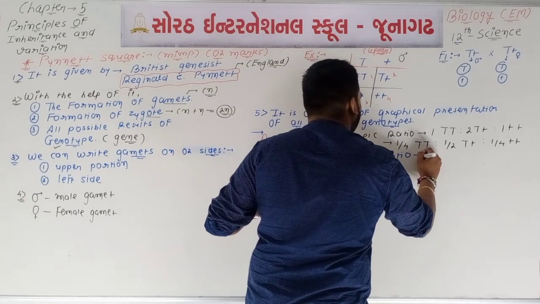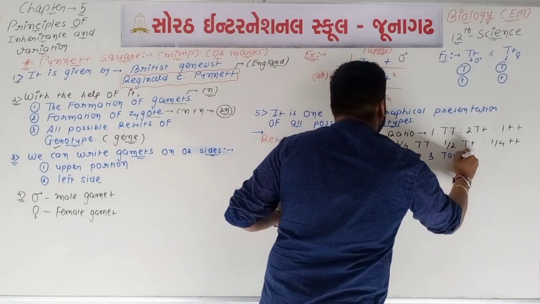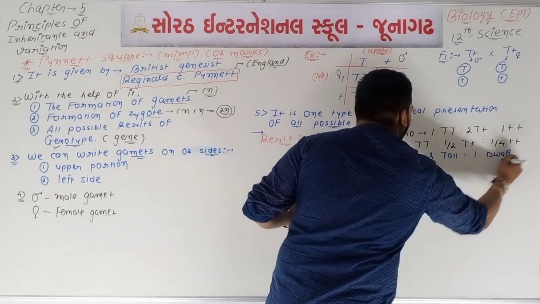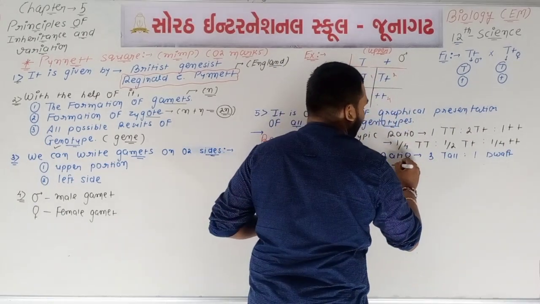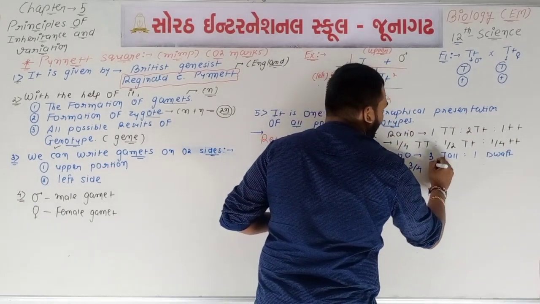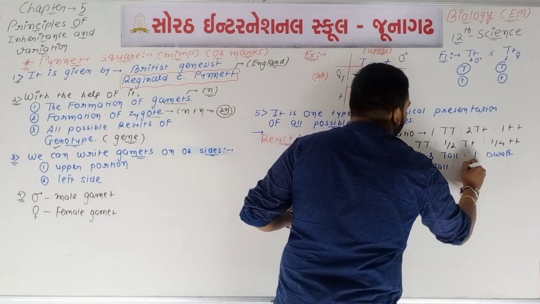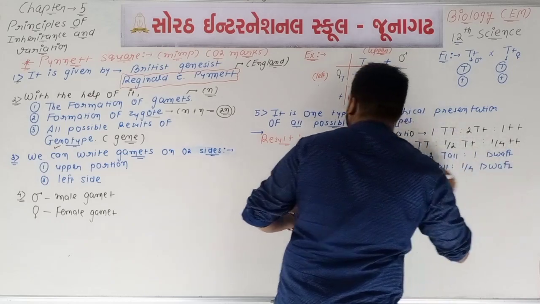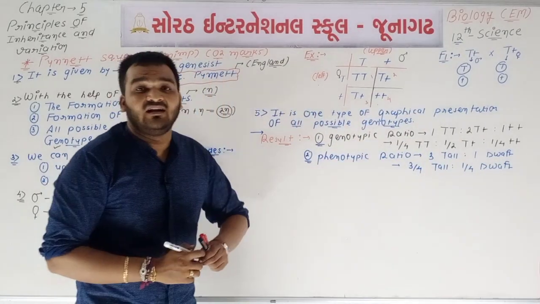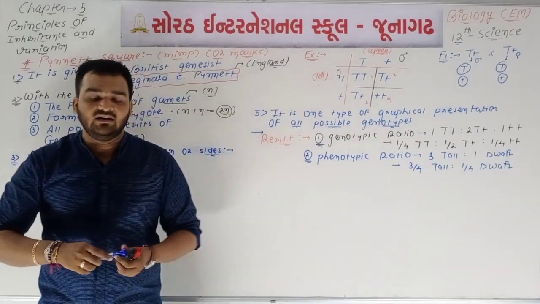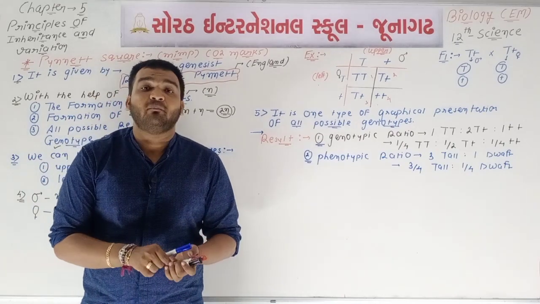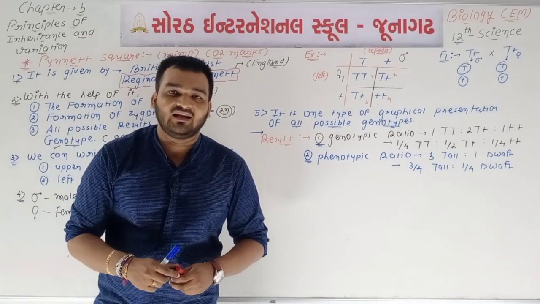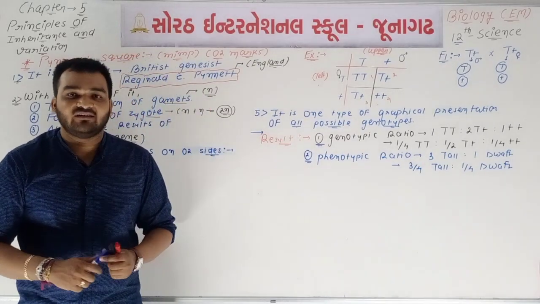We can say that 3 tall is to 1 dwarf. Okay, 3 tall is to 1 dwarf. It means we can say that 3 upon 4 tall plant is to 1 upon 4 dwarf plant. Okay, so it is a result. You know that Mendel did a different type of study of maths, means mathematics. You know that mathematical approaches were there in the experiment or the work done by Mendel.